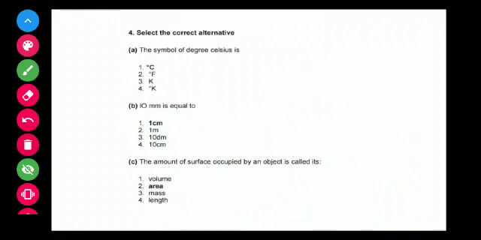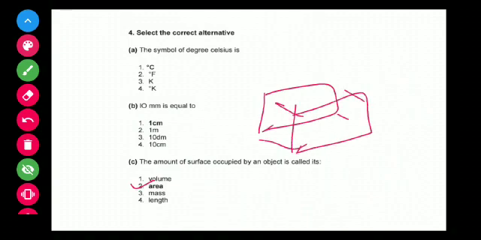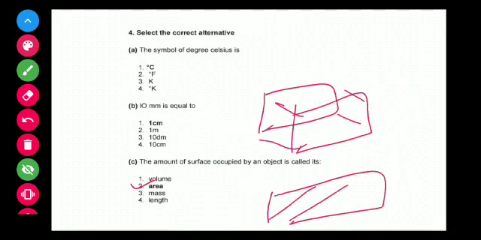The amount of surface occupied by an object is called area. Space occupied by an object is volume, and surface occupied by an object is area.